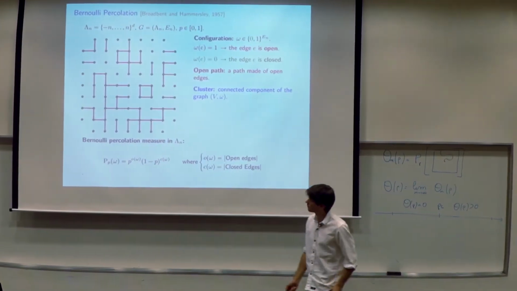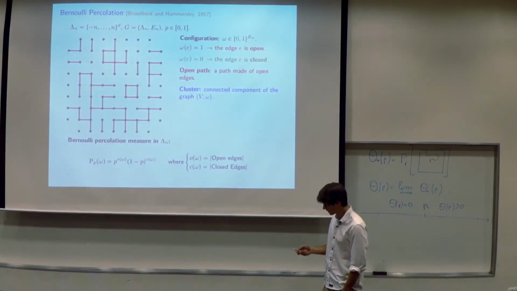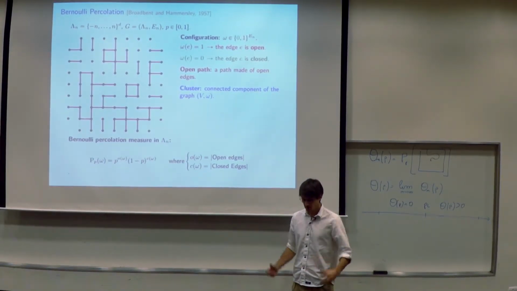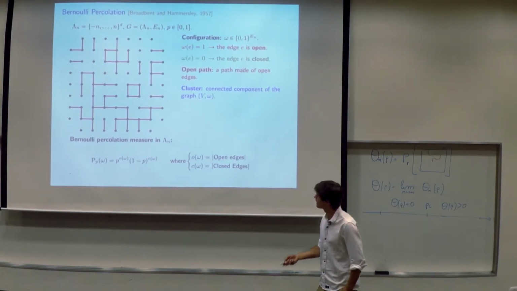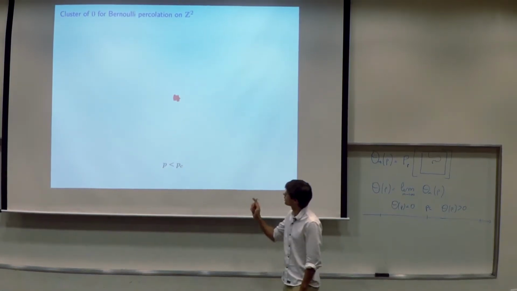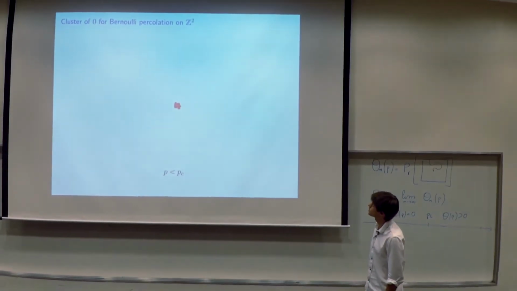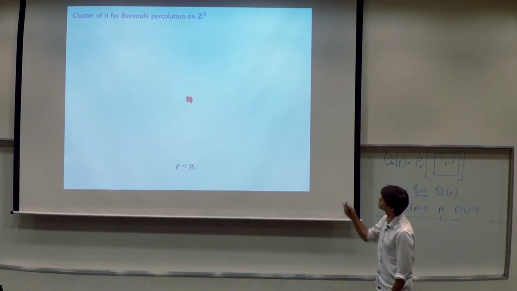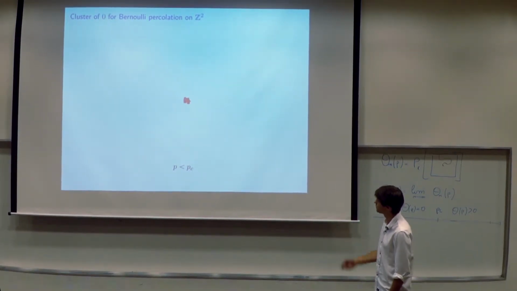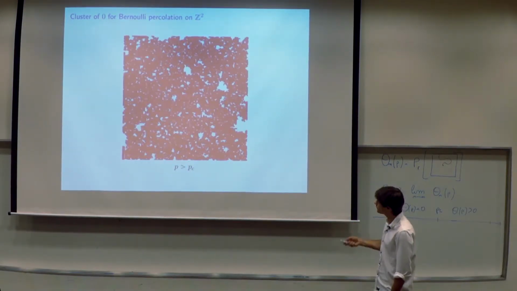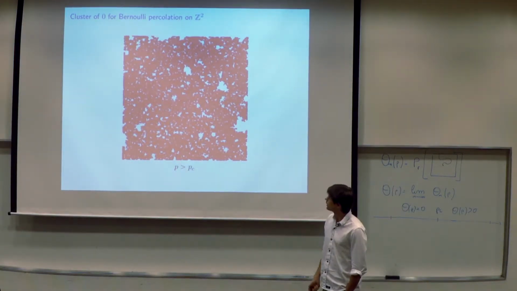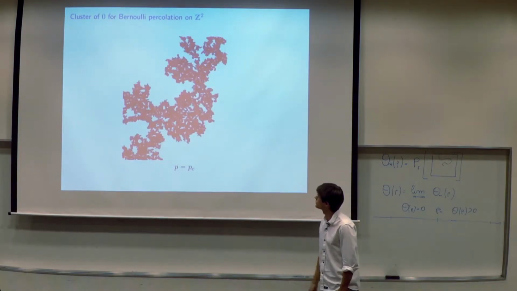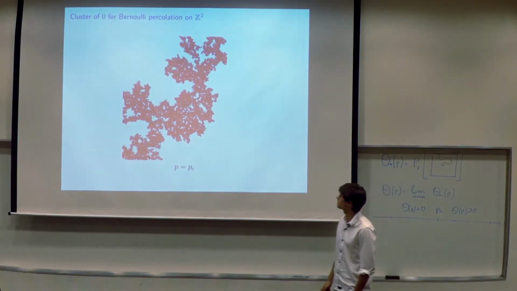One thing that I really liked, and one of the reasons I got attracted by this subject, is that you're in a situation where things are very elementary to define, and already you can ask a question. First, let's look at a simulation just to have a picture in mind. I just drew the cluster of the origin. When p is smaller than p_c, you can see it's very small. When p is larger than p_c, you have an infinite connected component that invades the whole space. And when p equals p_c, which will not be the subject of my talk, you see a very rich fractal structure appearing.